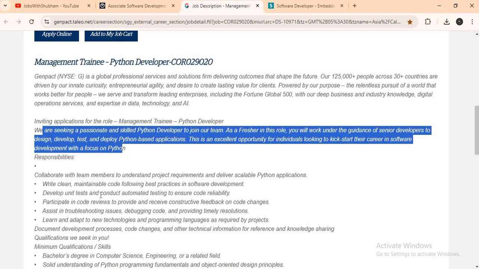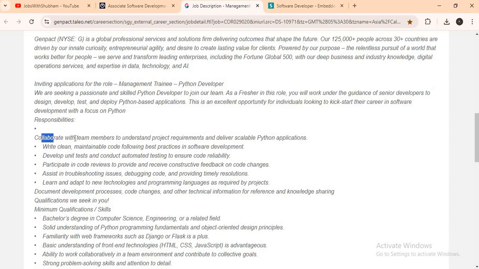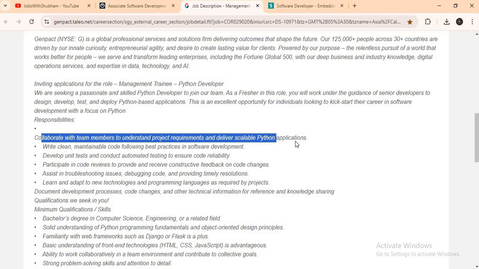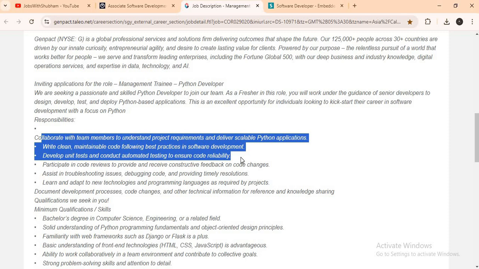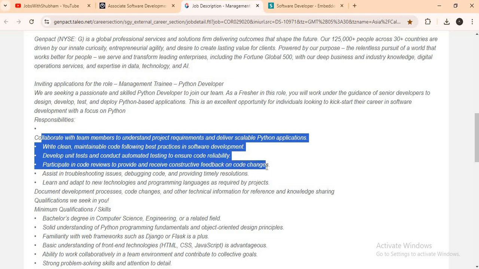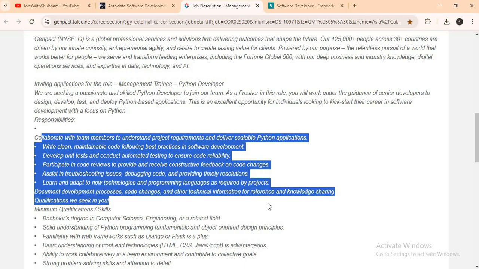So the responsibilities are to collaborate with the team members and understand the project requirements and deliver scalable Python applications, write clean maintainable code following best practices in software development, develop unit tests and conduct automation testing, ensure code reusability, participate in code reviews to provide constructive feedback on the code changes, and all these things you have to know.